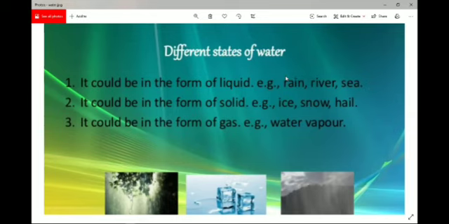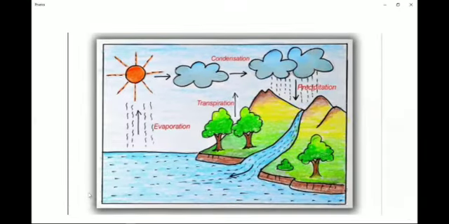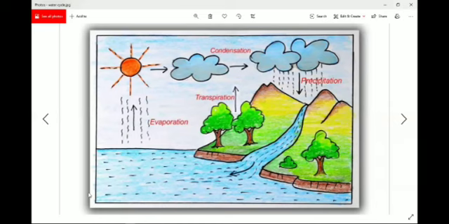We can also visualize or understand this conversion of water into various states while we study the water cycle. You have studied the water cycle in geography, I think in social science. The water cycle means the cycle of water, like how water comes onto the earth and how it gets converted into water vapor. And then again, it goes back into the atmosphere, it cools down, and it comes back again. This is the water cycle, right? The cycle where water is converting into various forms in our environment.